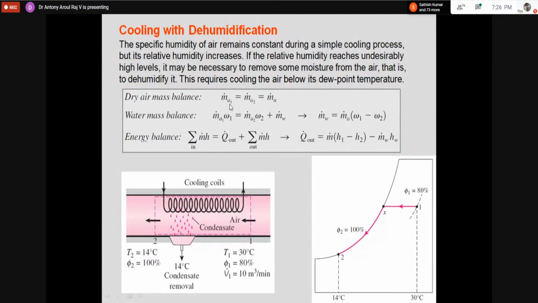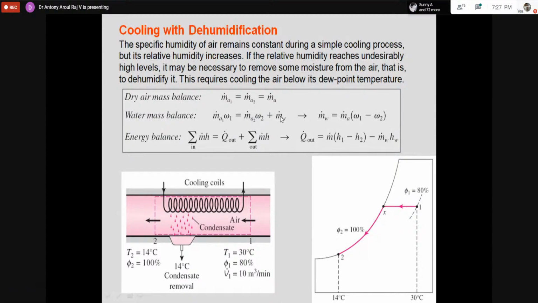In the dry air mass balance, the mass of air at 1 and the mass of air at 2 are the same. Similarly, for the water mass balance, what is happening to the water? The mass of water vapor at inlet will not be equal to that at the outlet, because some moisture is removed by condensation. At inlet I have more moisture, and because of the cooling process some moisture is removed, so at the exit I have less. So the balance is: inlet moisture equals the moisture removed plus the lower moisture content at exit.